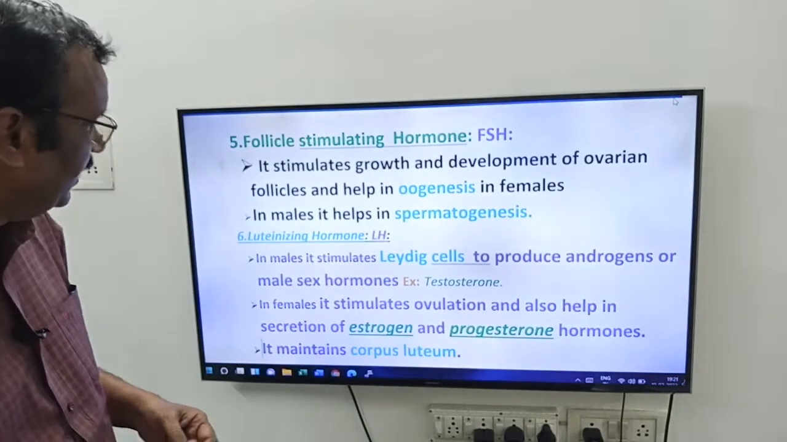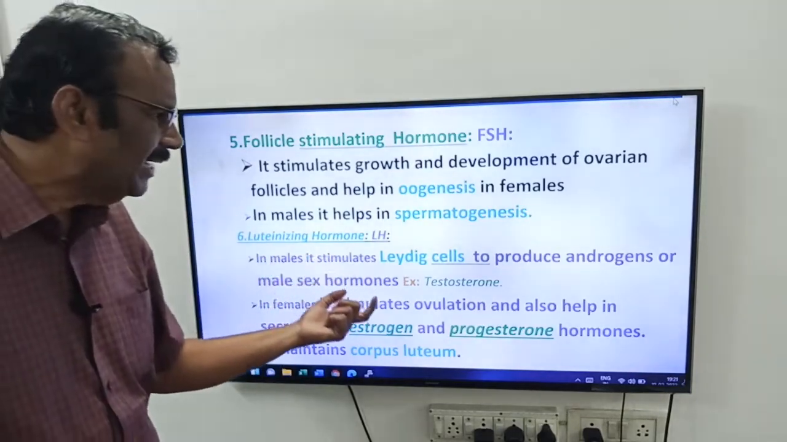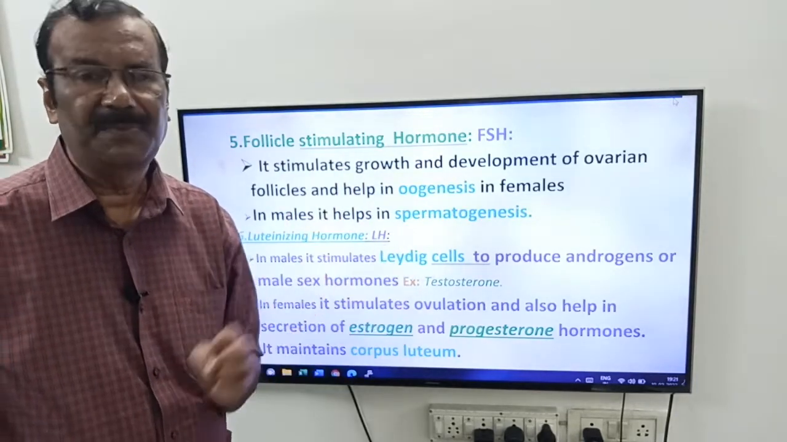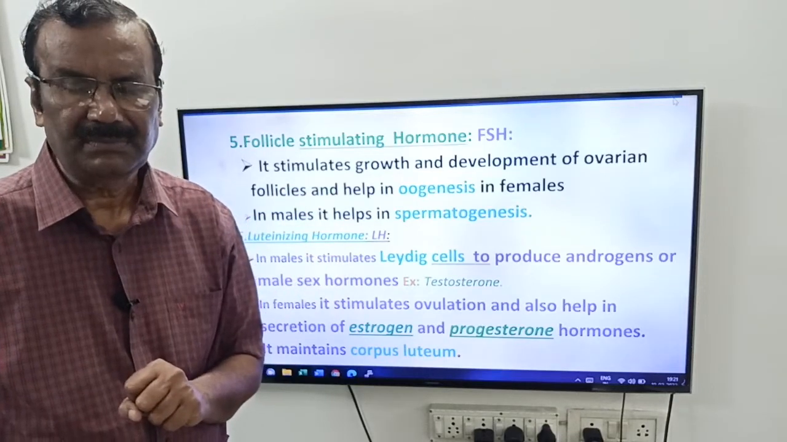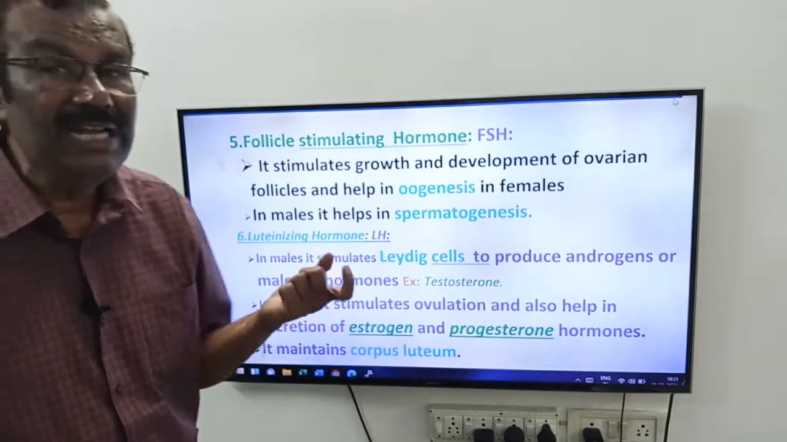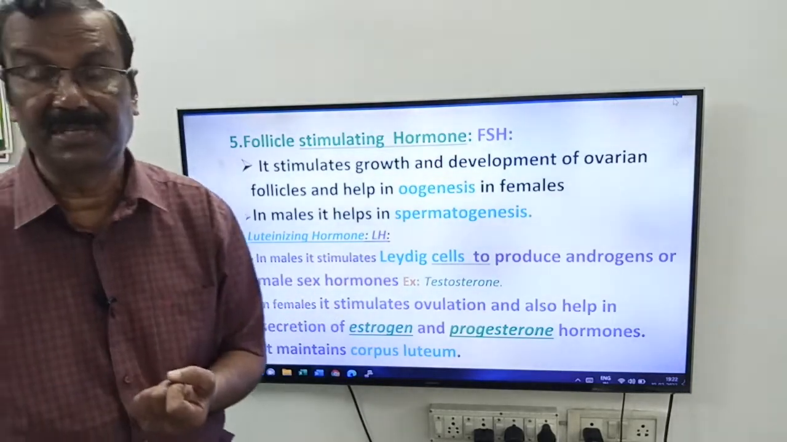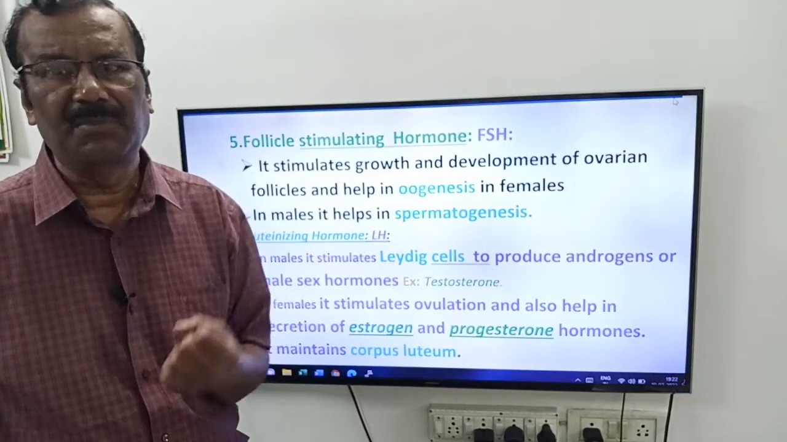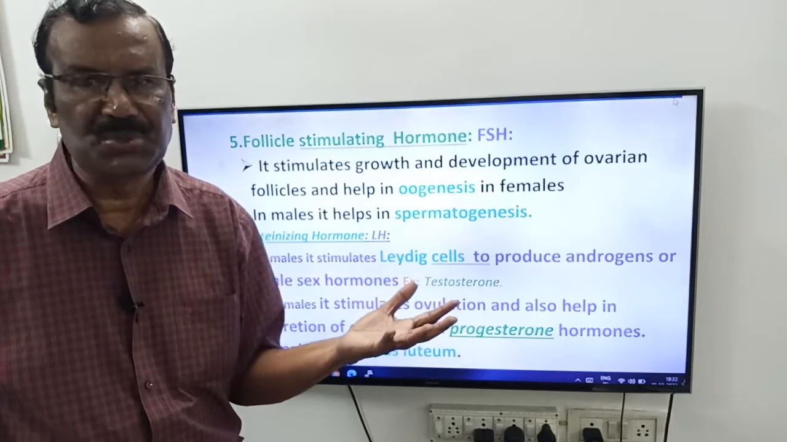Now come to the sixth one, friends, luteinizing hormone, LH. In males, this luteinizing hormone stimulates Leydig cells. Friends, Leydig cells are present in the testis in between seminiferous tubules. This LH or luteinizing hormone stimulates Leydig cells of the testis to produce androgens or male sex hormones. See, friends, if there is no LH, if there is no luteinizing hormone from the pituitary gland, we don't have male sex hormones, friends. We don't have testosterone.